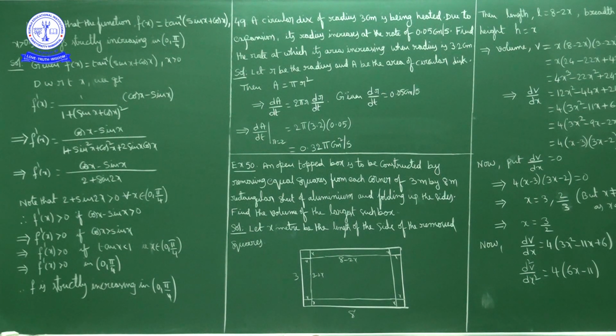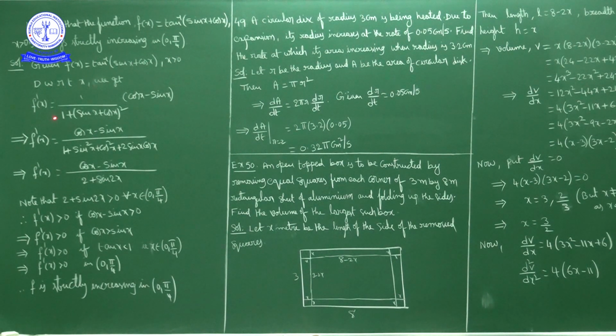Now once again I will repeat. Here the question is to show that the function tan inverse of sin x plus cos x is always increasing in 0 to pi by 4. It is enough if we are able to prove that f dash of x is positive in the interval 0 to pi by 4. For this, what is f of x? f of x is tan inverse of sin x plus cos x.